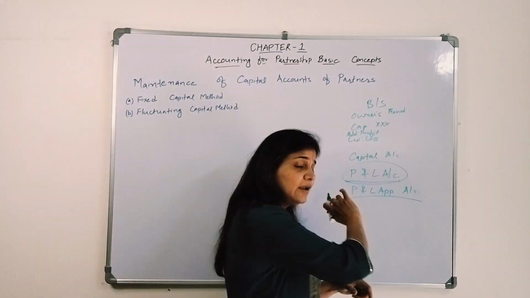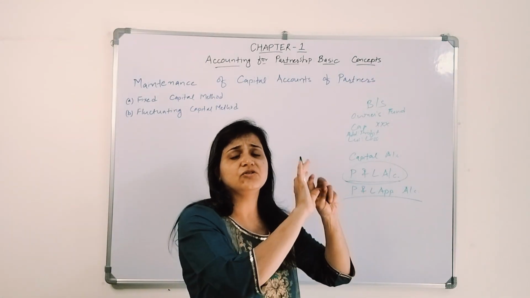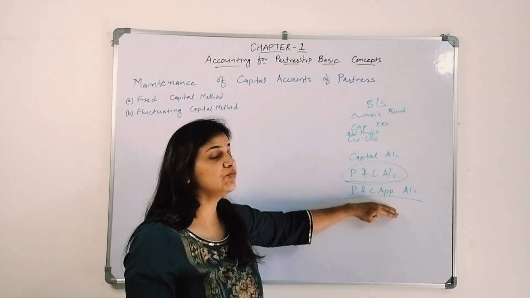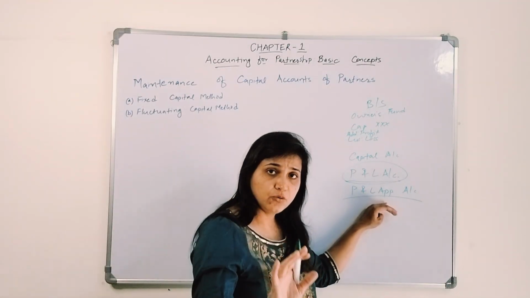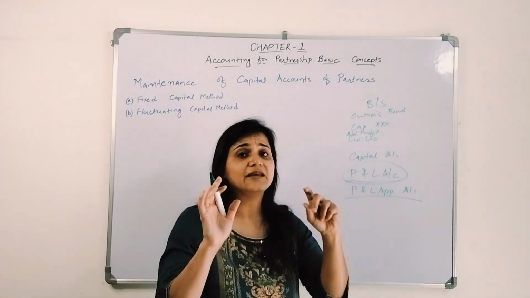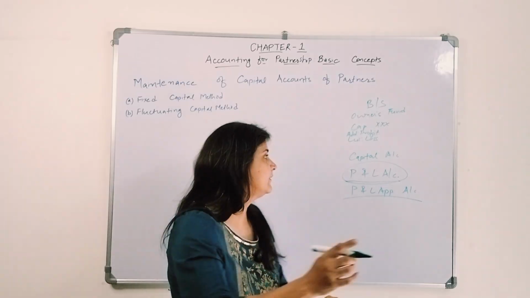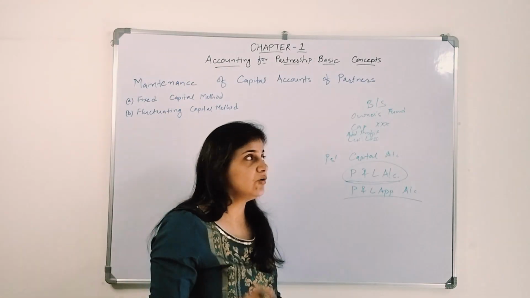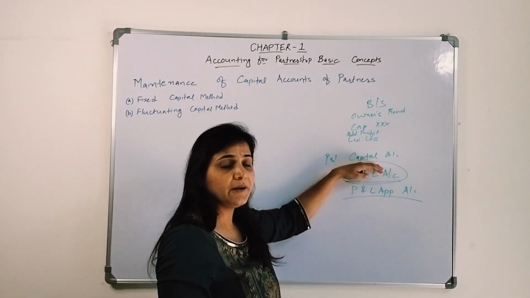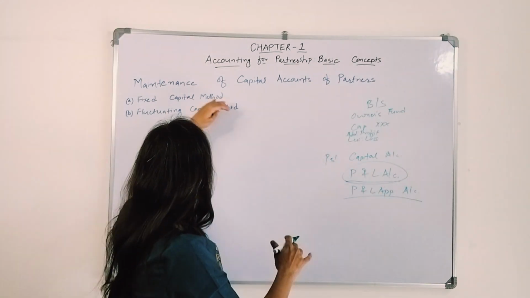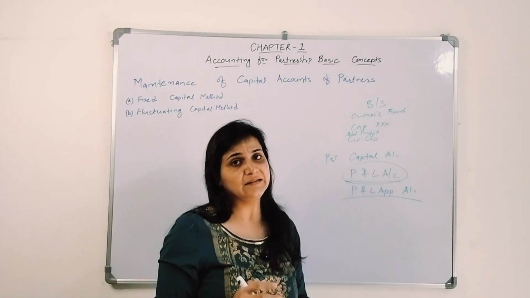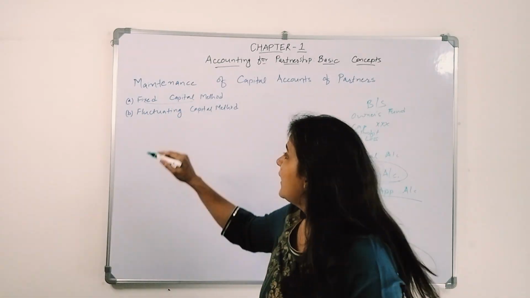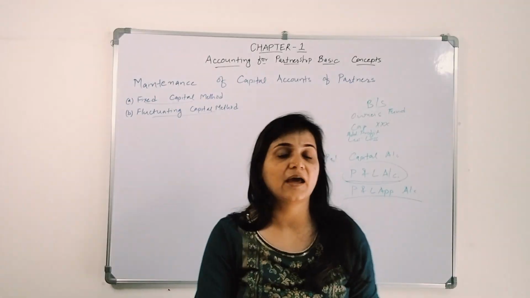Up to this point everything is the same as how we used to prepare the profit and loss and trading account, but after that we need to prepare a profit and loss appropriation account as well as the partners' capital account. So how will we prepare the partners' capital account? There are two ways to maintain the capital account. One is the fixed capital method and the other is the fluctuating capital method.